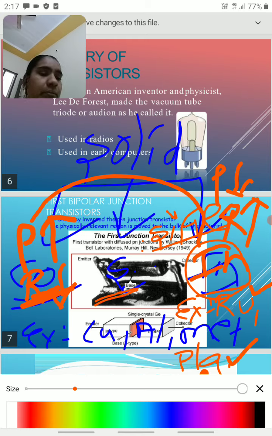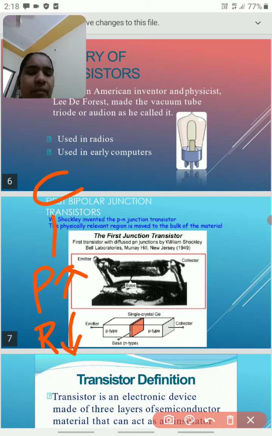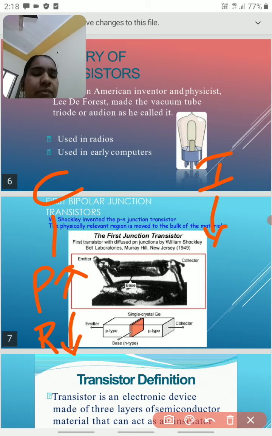We know that electricians use gloves. Why are they using them? For protection purposes. Those gloves are made of plastic. One point is very important: conductors are exactly opposite to insulators. In the case of a conductor, the conductivity is high and resistance is low. In the case of an insulator, the conductivity is low and resistance is high.